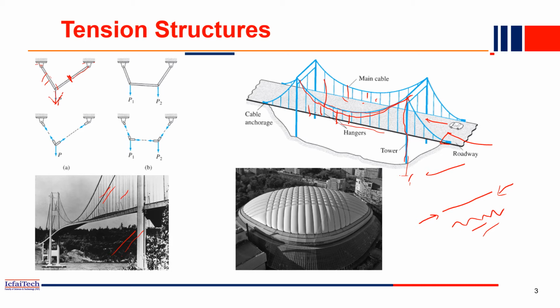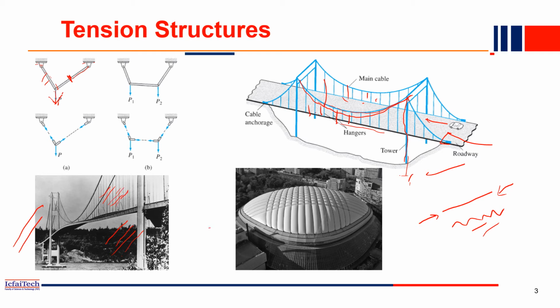This bridge is actually a very famous bridge. This bridge collapsed because of some wind load. You can search in Google for the Tacoma Narrows bridge. If you type and search, you will get the exact failure of this bridge. This is also a suspension bridge or a cable-stayed bridge.